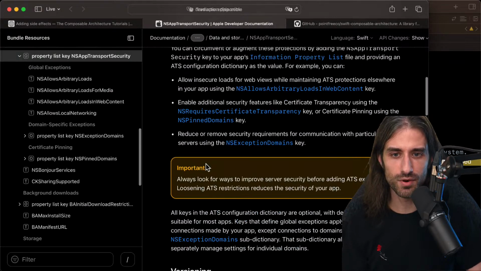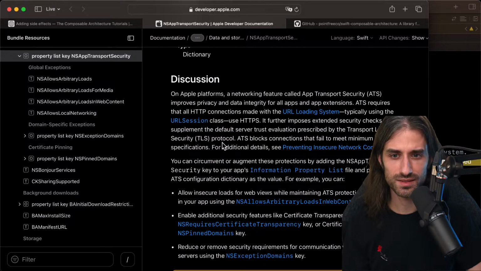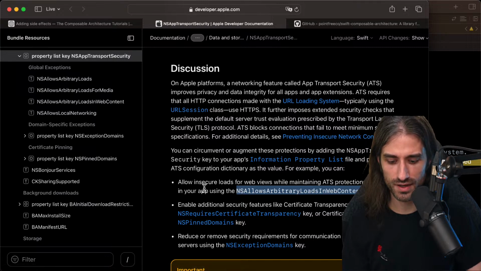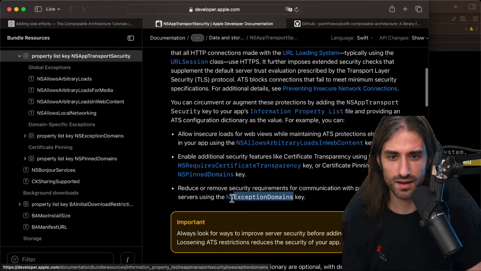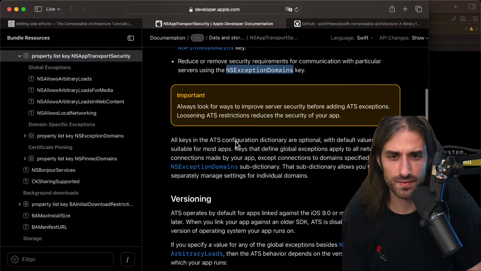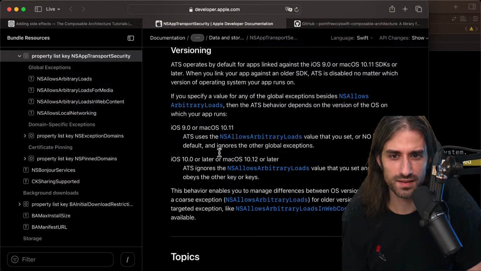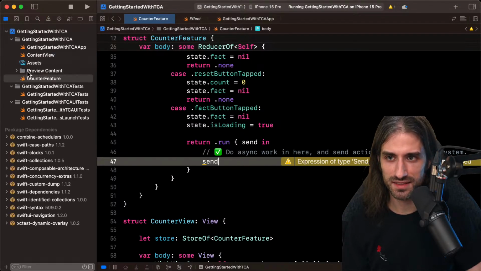So how do I disable ATS? So I need to say this. So allow insecure load for WebView. No. I guess I need to add an NSExceptionDomains. All keys in the ATS. So let's see. I need to change the plist.